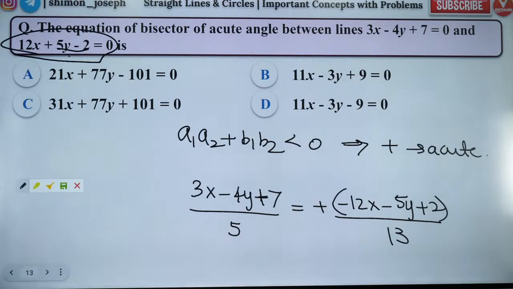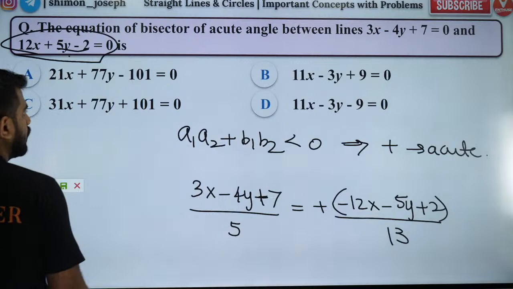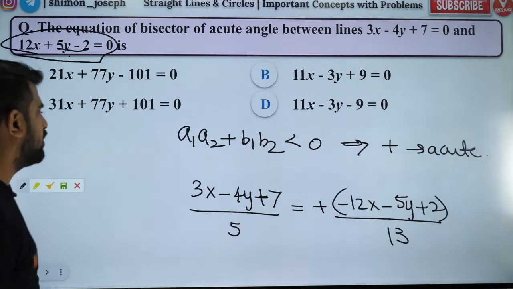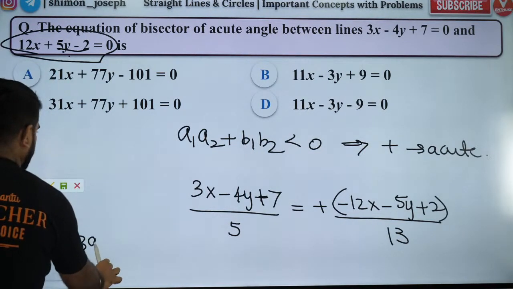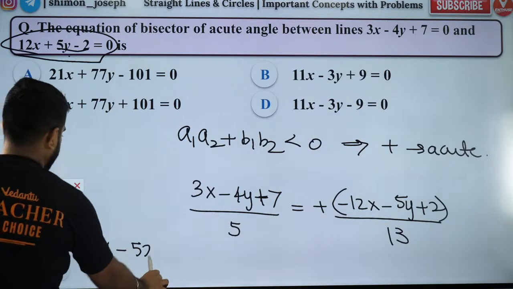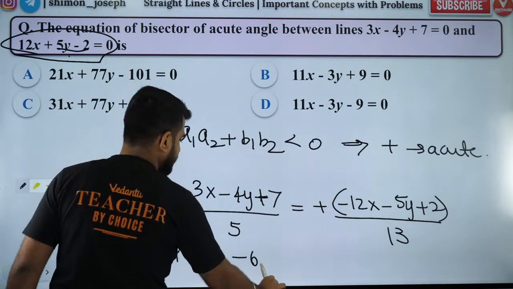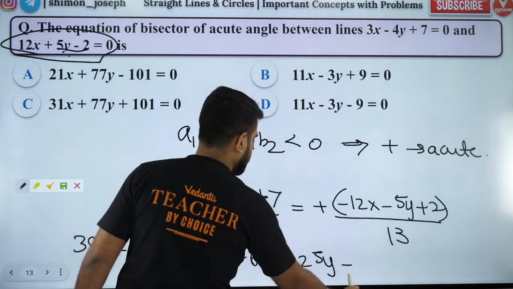I think none of you are right because the answer doesn't seem to match. Or will it match? Okay, let's check it. So 39x minus 52y plus 91 is equal to minus 60x minus 25y plus 10.